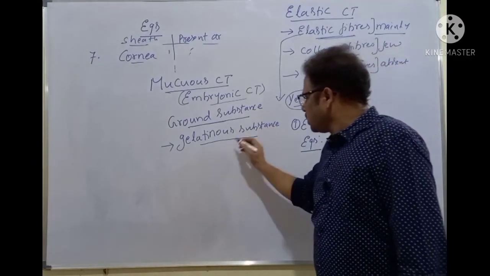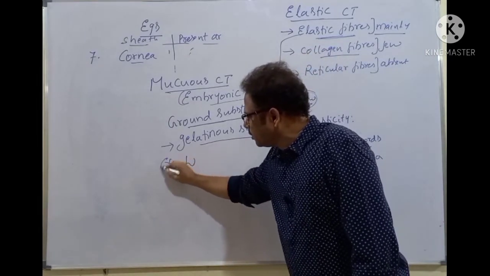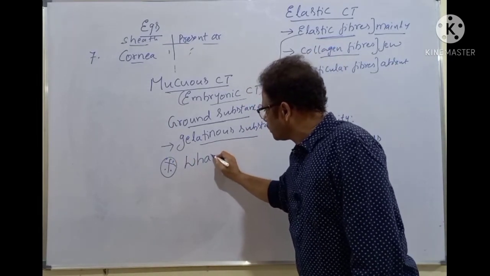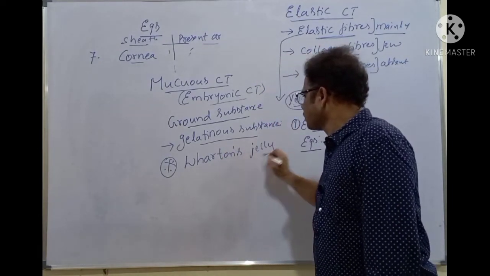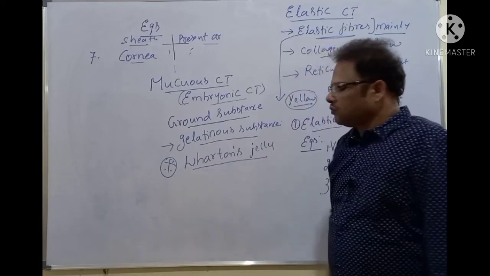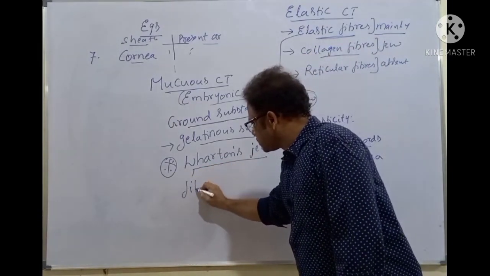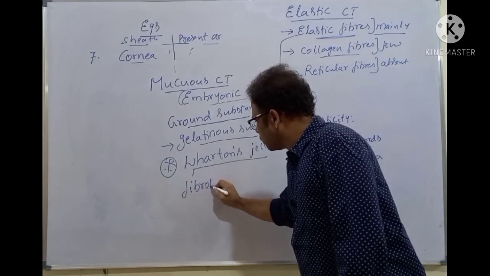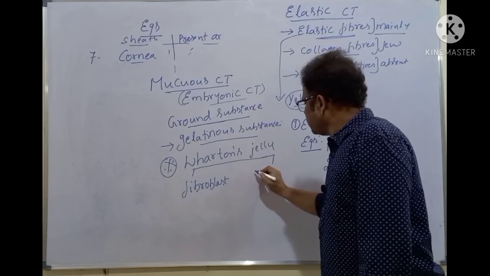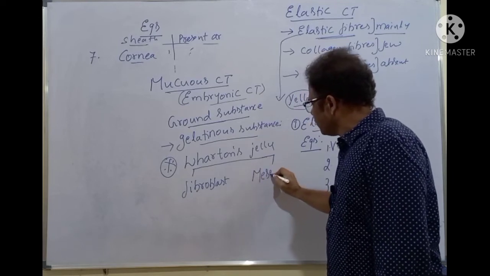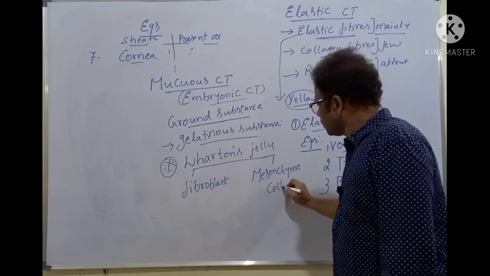A jelly-like substance is there. The jelly-like substance is called Wharton's jelly. Very important bit. Wharton's jelly is chiefly made of fibroblast-like cells and mesenchyme-like cells.